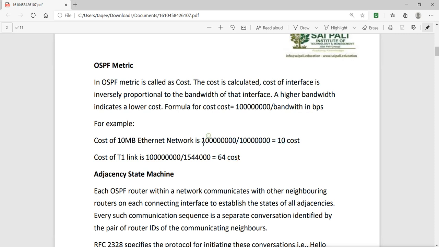So you get this cost by using this formula. Remember, this value is constant, it will always be the same, and on this side you put the bandwidth, and then you get the total cost. And based on the cost, they use the path which has a lower cost.